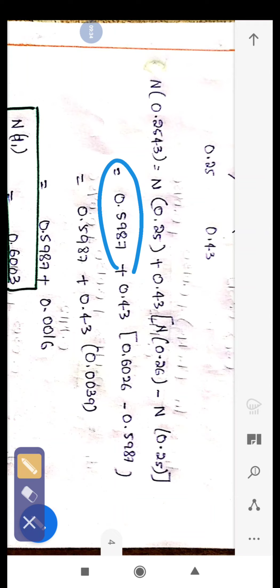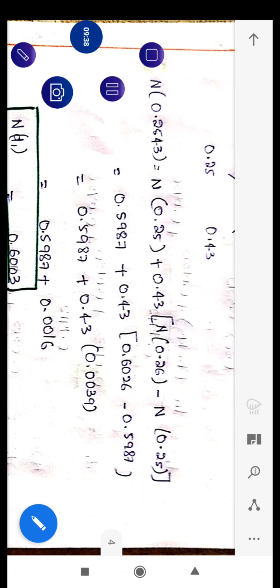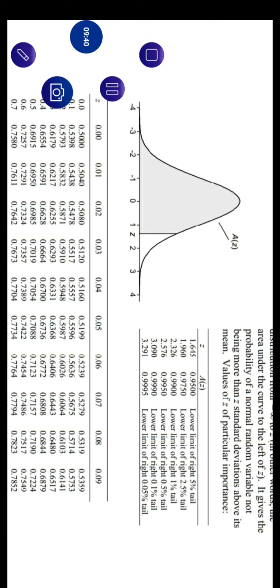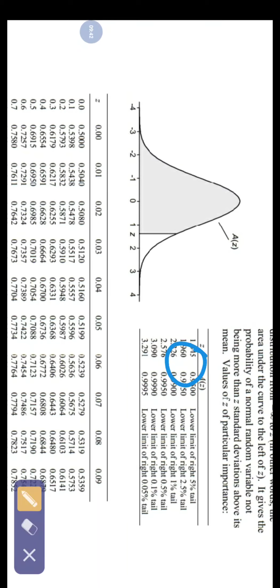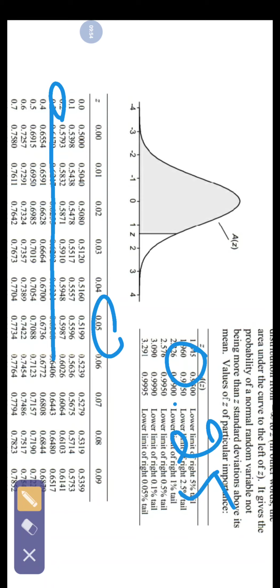Still okay, I'll show it here only. See here, the value for which we want the normal distribution point is 0.25. So 0.2 is here, 0.05 is here, so the value is 0.5987.